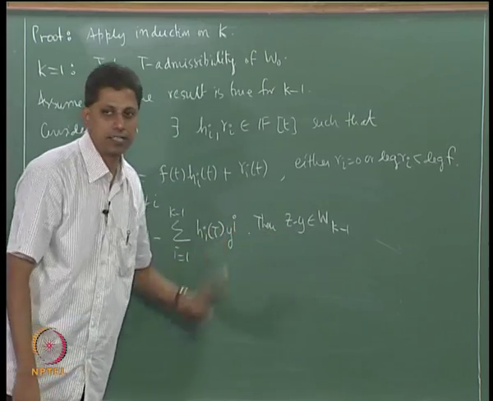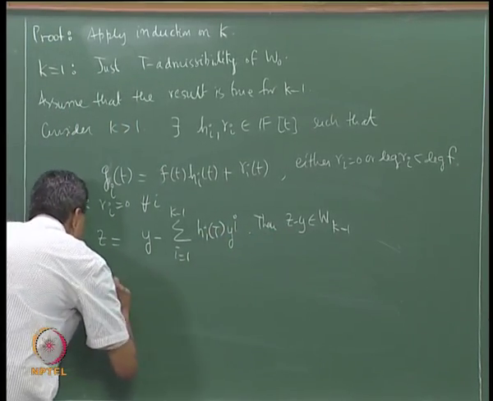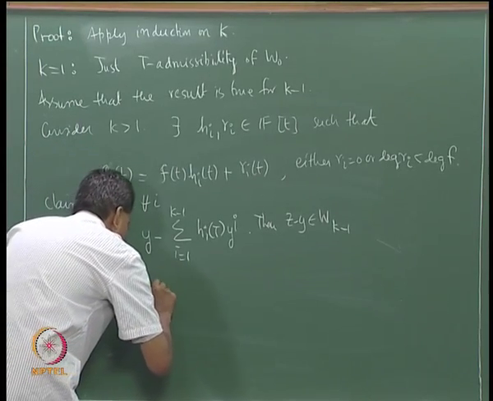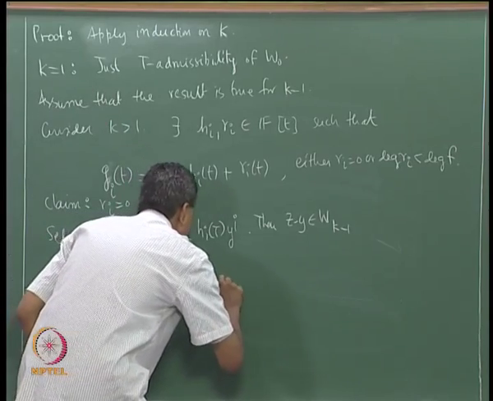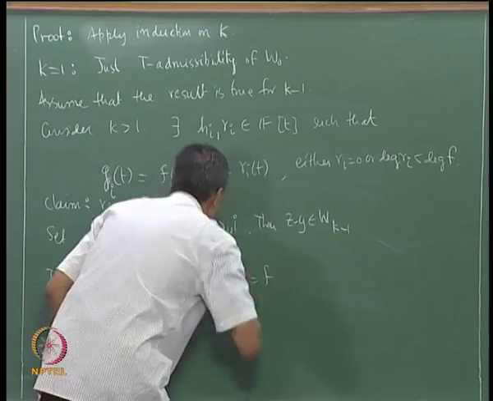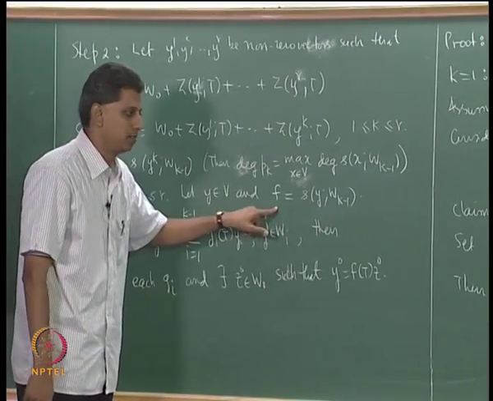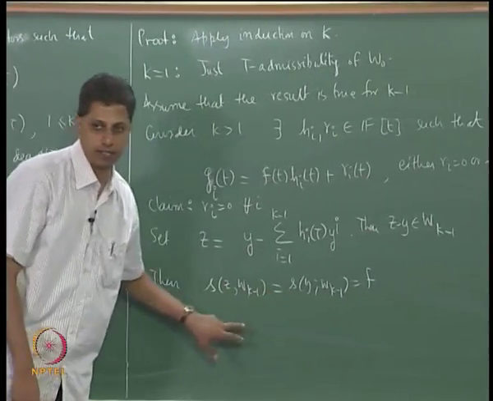Now if this happens, then we should quickly make this observation. Look at S_z of W_{k-1}. I am claiming that it is the same as S_y of W_{k-1}, which I have already denoted by f. So all I need to do is to show that these two polynomials are the same.